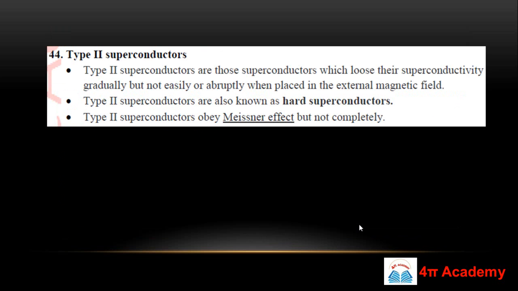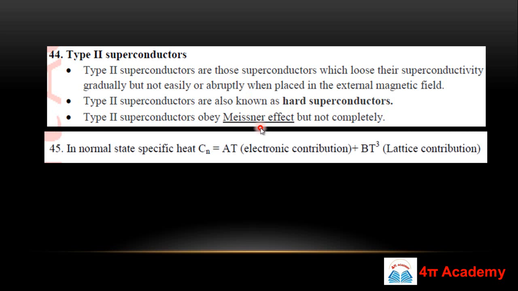And if we discuss the type 2 superconductors, these are the superconductors which lose their superconductivity gradually, not abruptly. Okay, when we place our superconducting material inside an external magnetic field, gradually they will decrease their superconductivity. Okay, so that's why they are also known as hard superconductors, and they do not strictly follow the Meissner effect. Okay, so these are the type 2 superconductors.